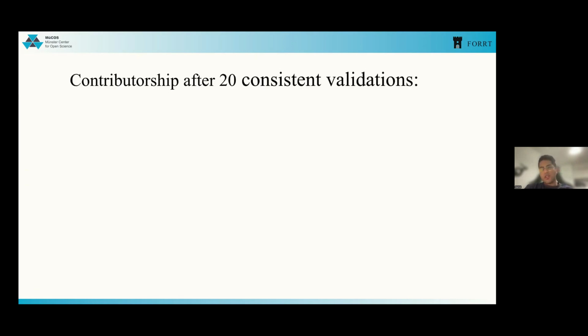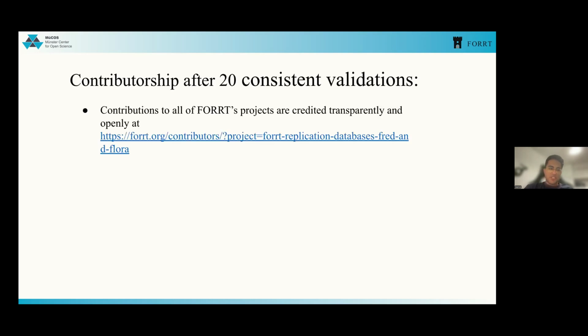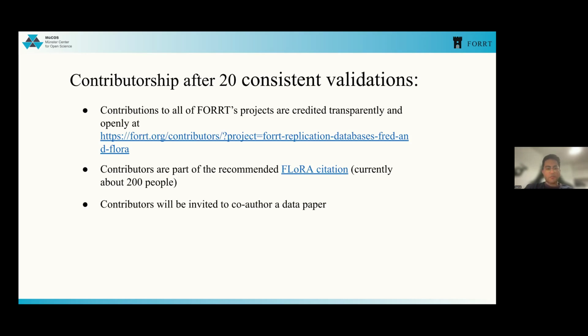And what you get in return is a contributorship after you did 20 consistent validations. Firstly, you would be named as a contributor in the FLoRA project, which you can find in the link below. I hope the whole slides would be available for you after the show. Another thing that we will offer is that you will be invited to co-author a data paper.